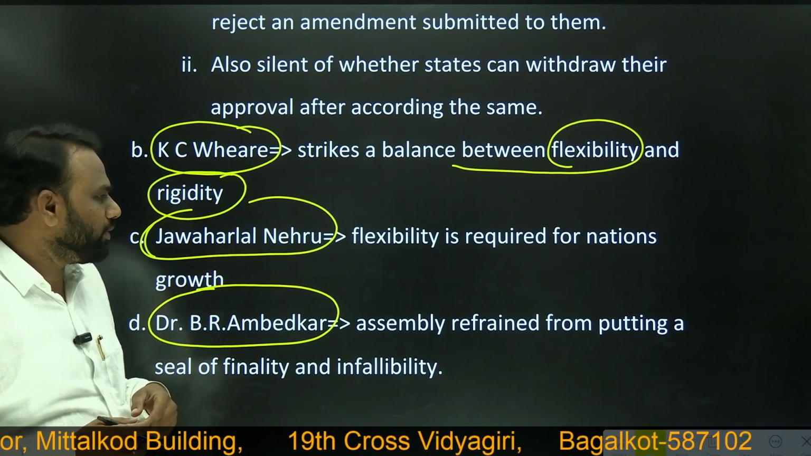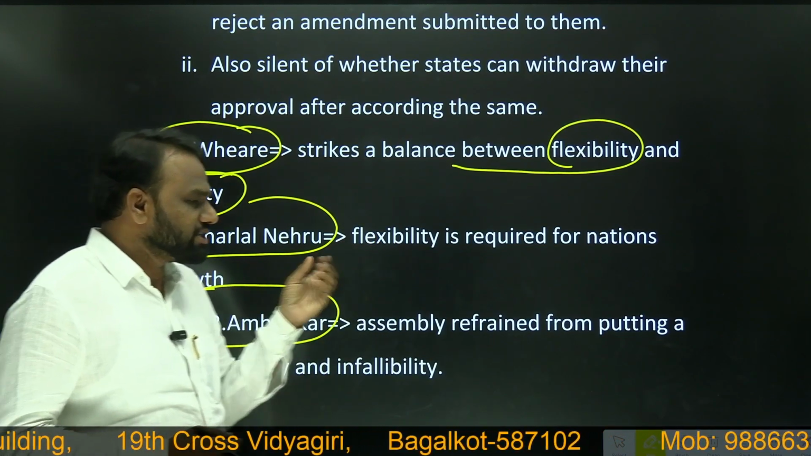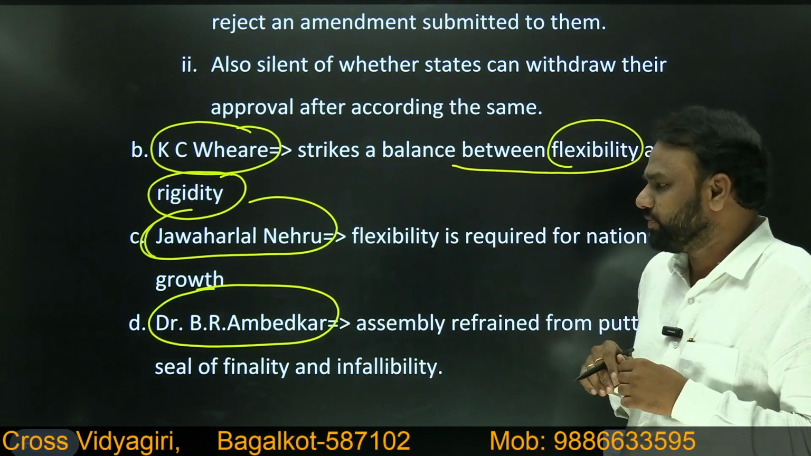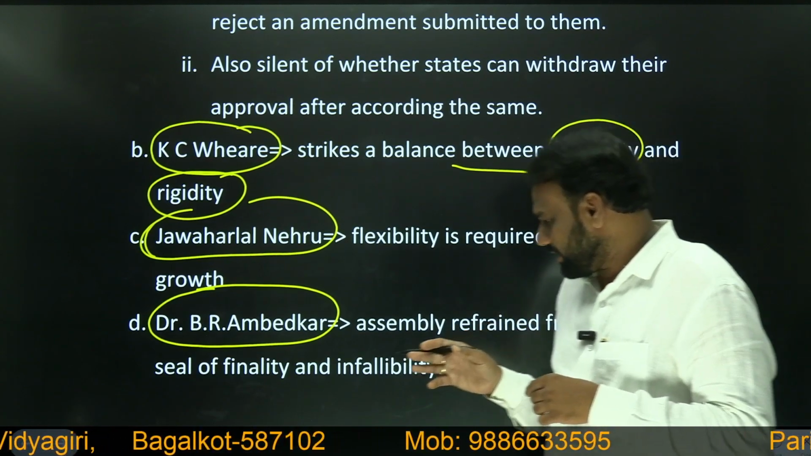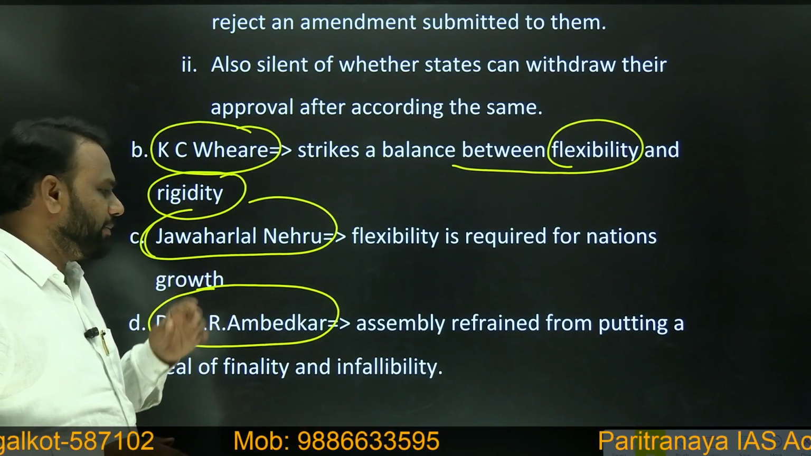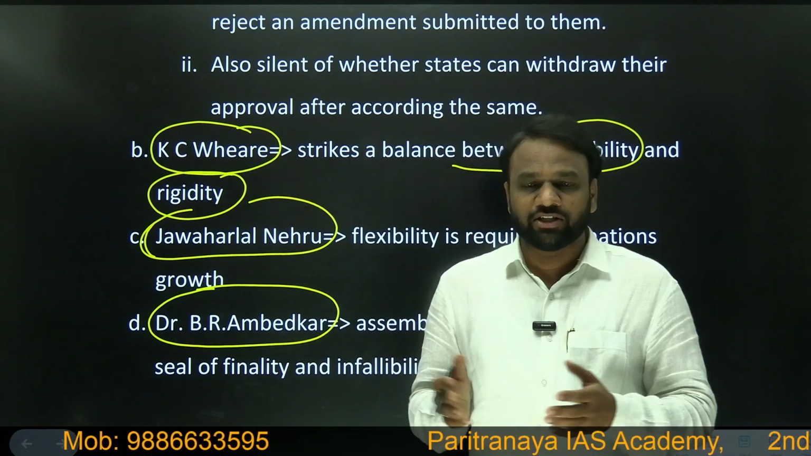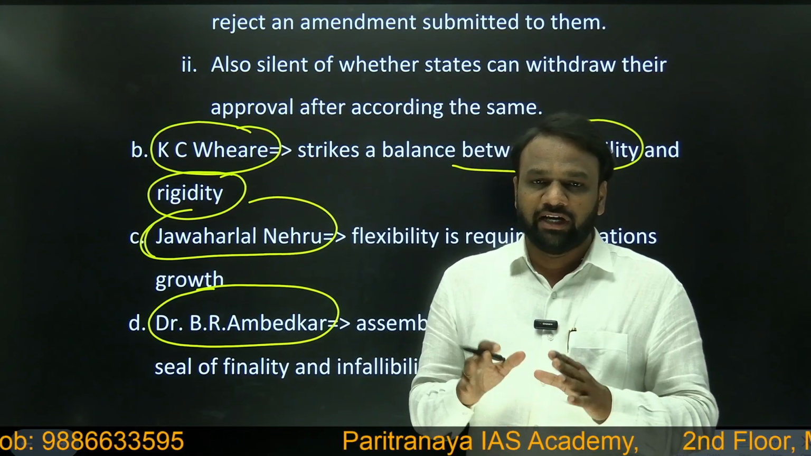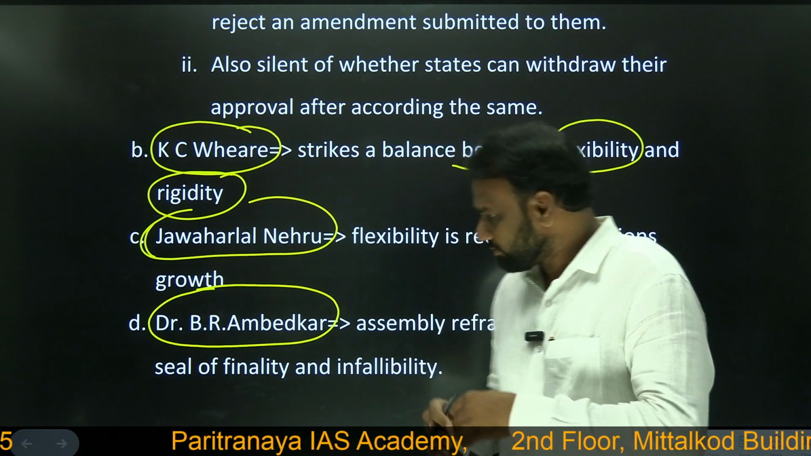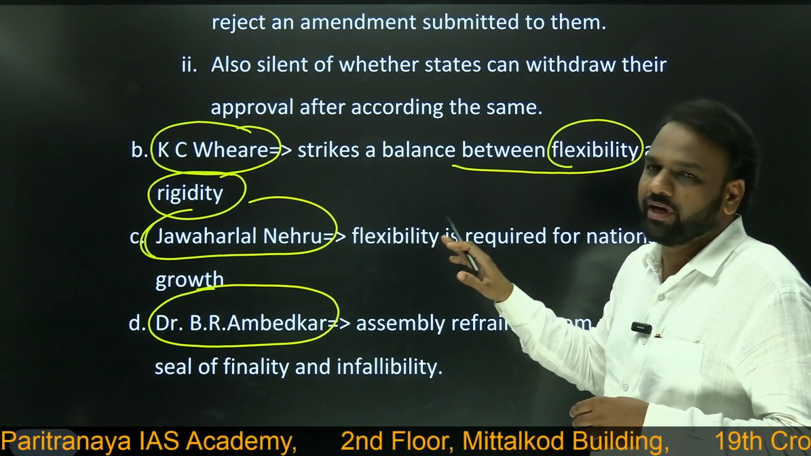Similarly, we can quote Jawaharlal Nehru, where he says that flexibility is required for nation's growth. So if a nation has to make progress and achieve growth, then flexibility is required. Similarly, Dr. B.R. Ambedkar stated that the assembly refrained from putting a seal of finality and infallibility. So whatever constitution we have produced, it is not infallible, it is not final. It may have some kind of loopholes. That is why we have kept the provision of amendment of the constitution. So all these various quotes of famous personalities can be quoted in our mains answers.